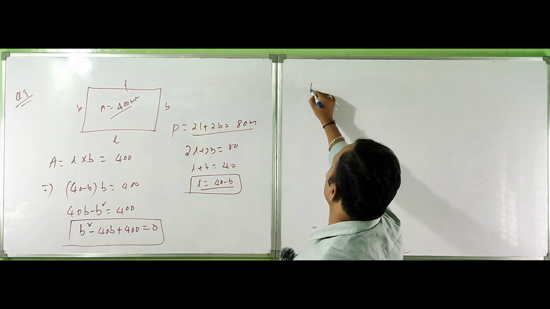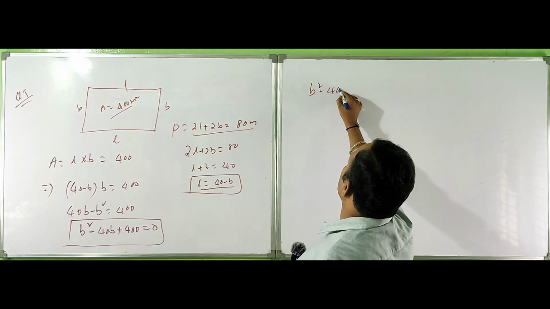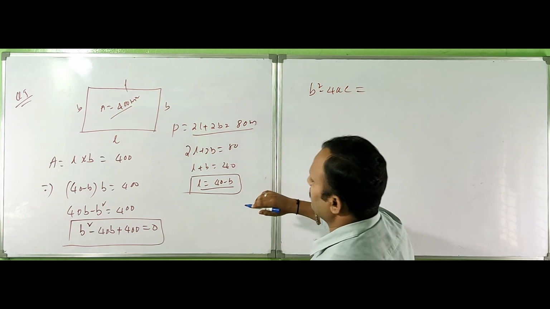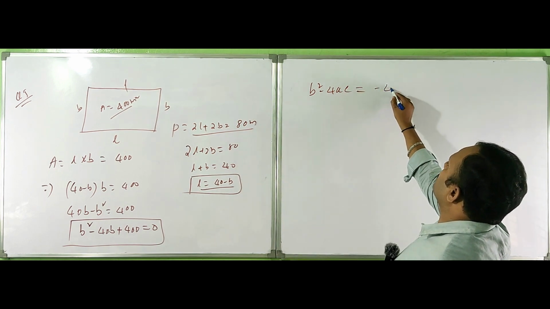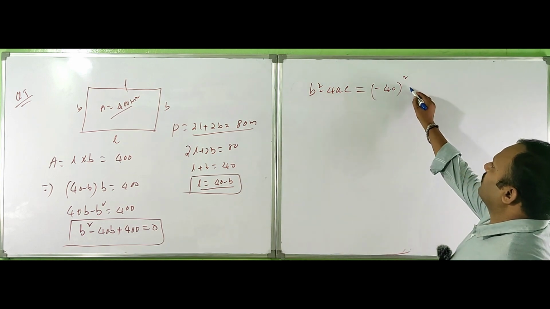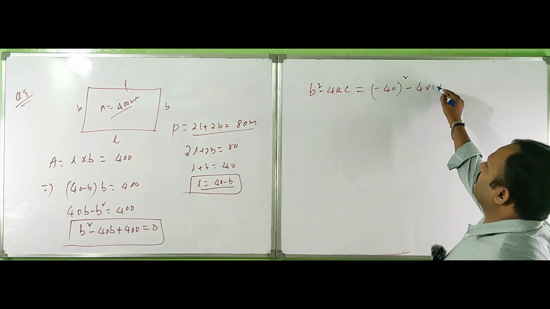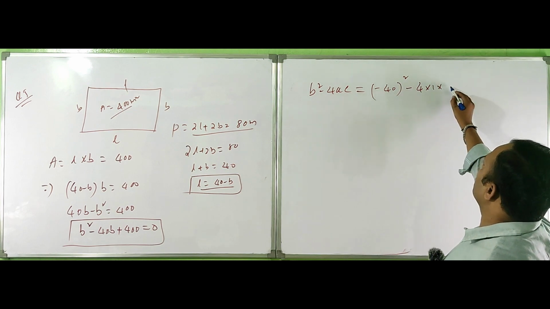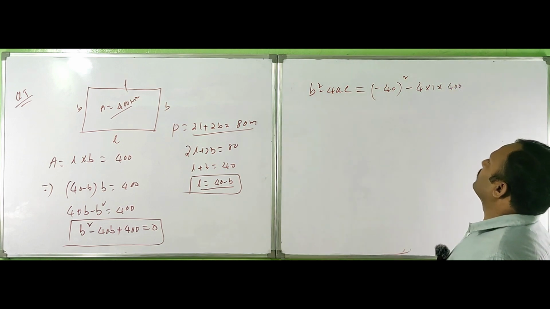What is B square minus 4AC here? Minus 40 whole square, minus 4 into 1 into 400.